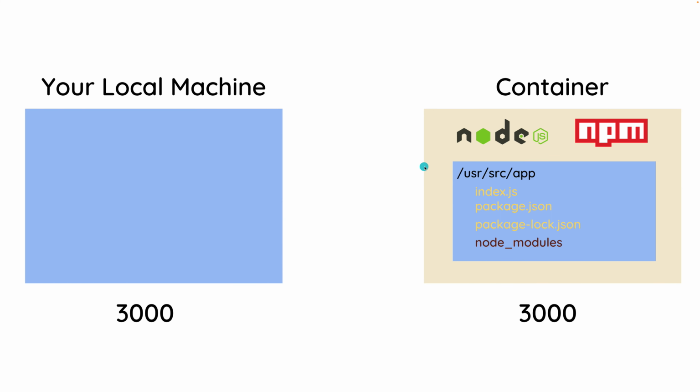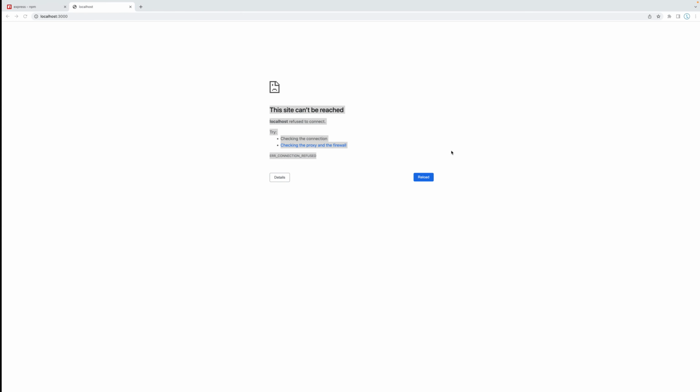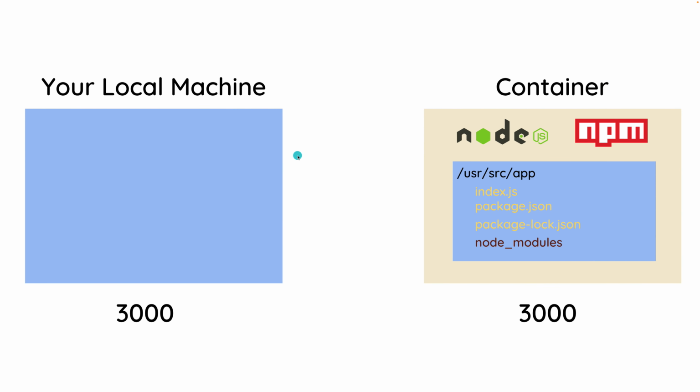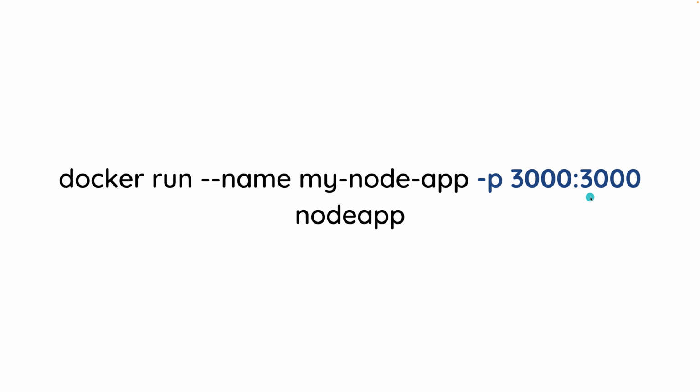So what can we do to fix this? What if we are developing and we want to run our application in the container and we do indeed want to see it inside of the browser? Well, we do this with port mapping, and it is as simple as adding an additional flag. So this is the Docker run command in order to run a container. We have docker run --name my-node-app, which is the container name. And then over here, we have the image. But right here, we have added an additional flag, -p. This right here is for port mapping.